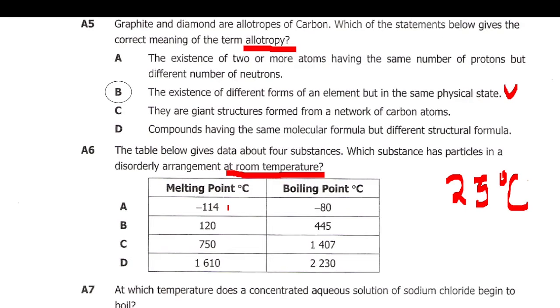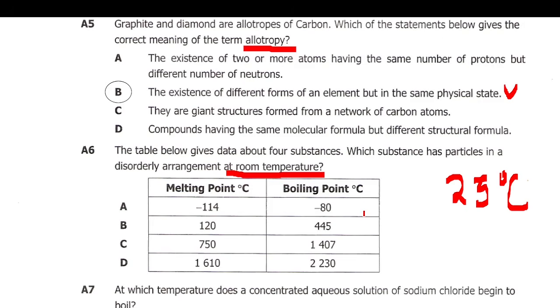Alright, as it turns into liquid state at around negative 80 degrees Celsius, this substance starts boiling and turning into gaseous state. At this point it is already in gaseous state.